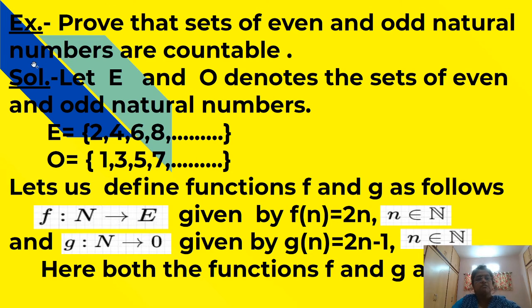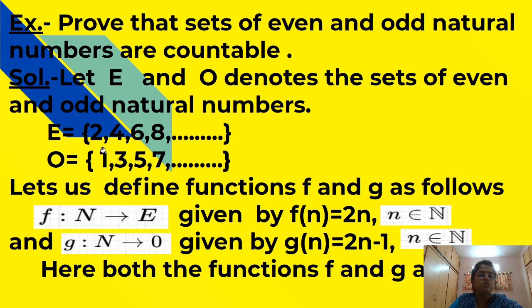See the next example. Prove that sets of even and odd natural numbers are countable. Solution. Let E and O denote the sets of even and odd natural numbers.